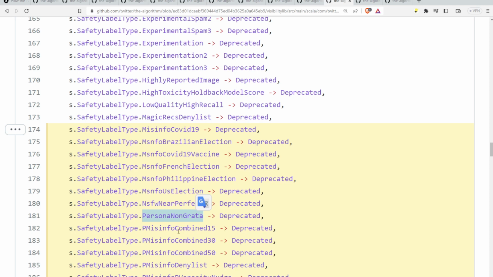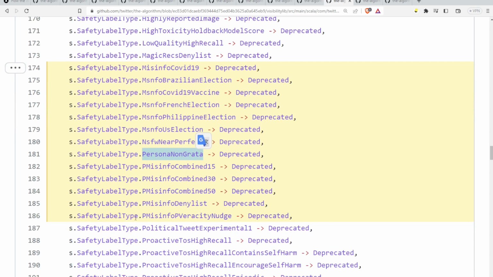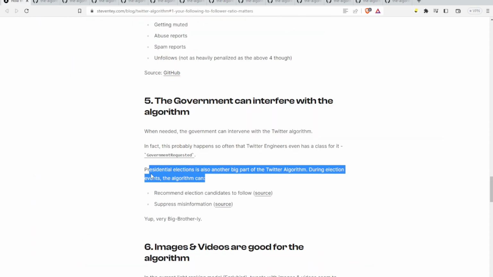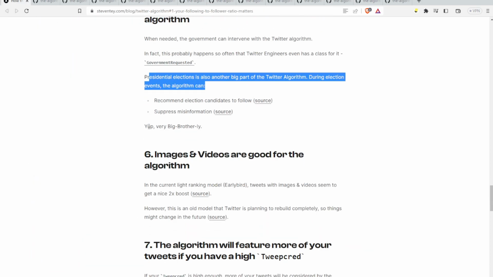Misinformation, combined 15, then combined 30, combined 50. No idea. Maybe that's kind of a counter, like they've done this 50 times, maybe. Misinfo deny list. Sounds harsh. Misinfo veracity nudge. Again, don't know what nudges are. Florida ignorance, very big brotherly.